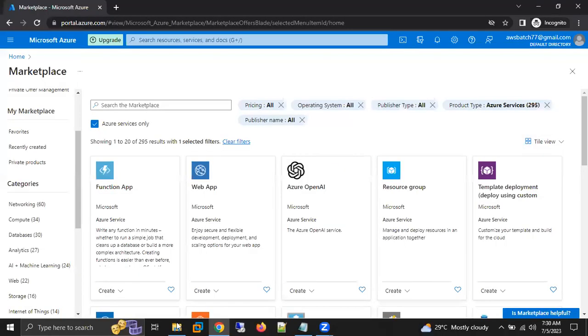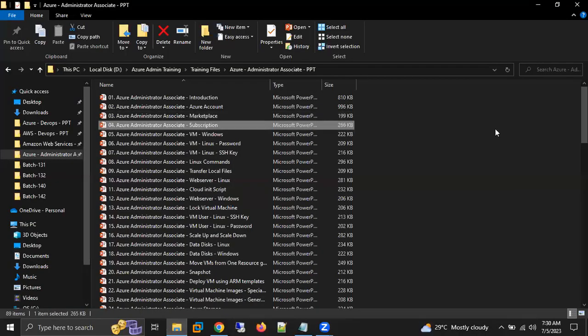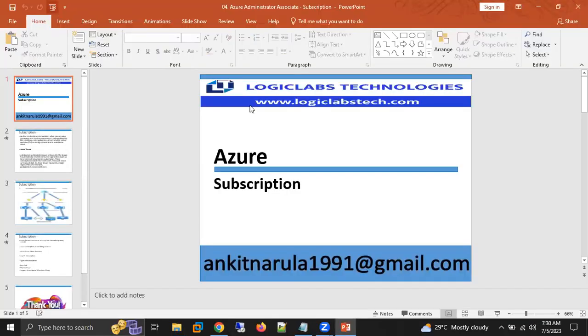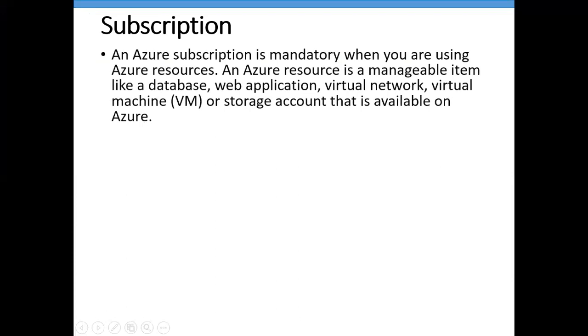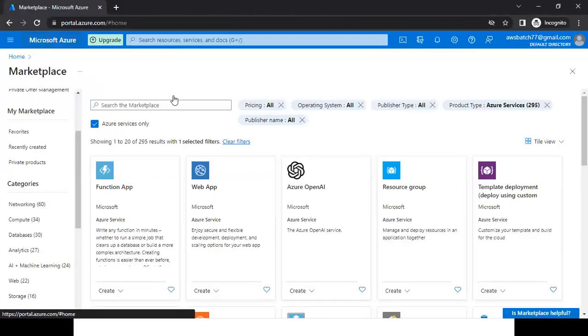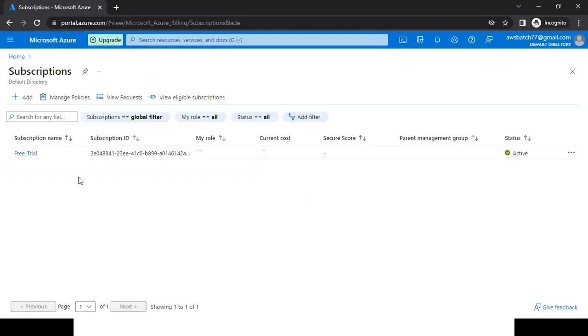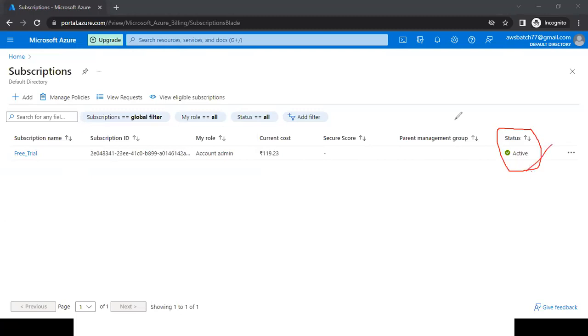Next thing is subscription. Whenever we are creating our account, we are getting one subscription. Is subscription mandatory? Yes, subscription is mandatory. Without subscription, it is impossible to create anything in our Azure account. And it is mandatory that the status always shows as active. If you are getting some other status, you are not able to create your resources.